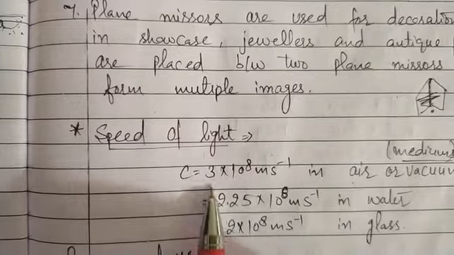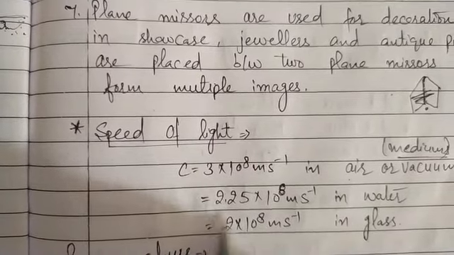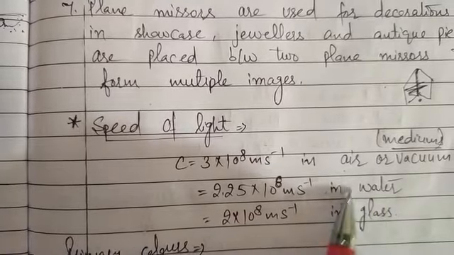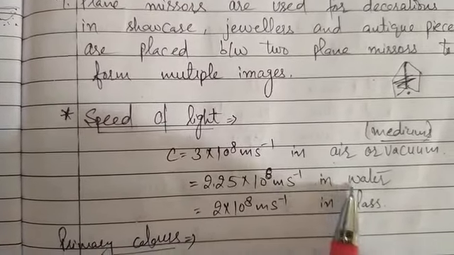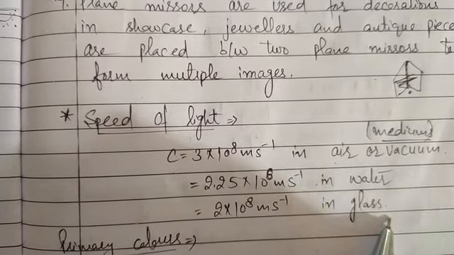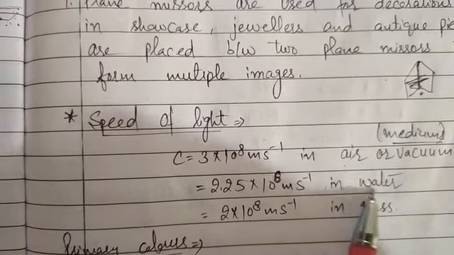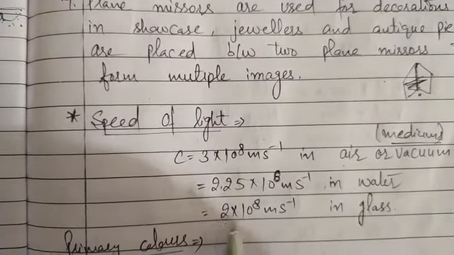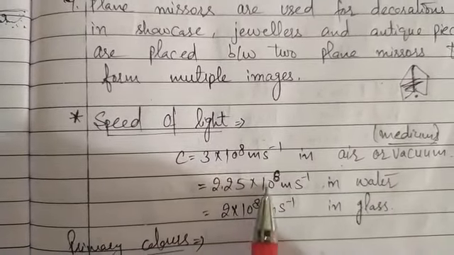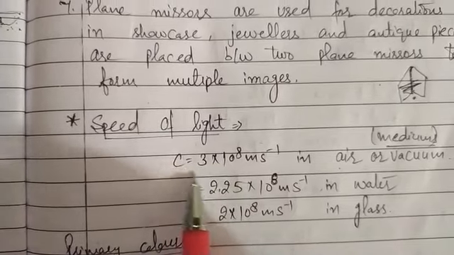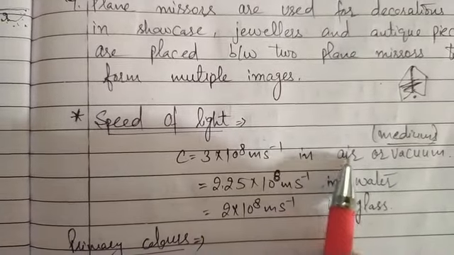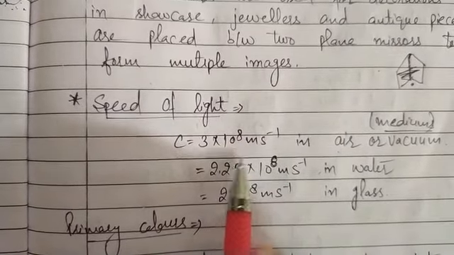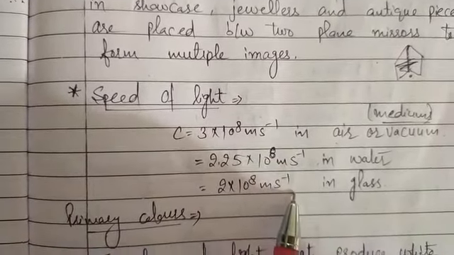So why does it decrease? It is decreasing because of the refractive index of these materials. What refractive index is, you will learn in the higher classes. Refractive index is related to the density of the materials. As we know, glass is much denser than water and air, so the speed of light decreases in glass, and it is less in water, and it is more in air because air is less dense than water and glass. So this is the value of speed of light in air, water and glass.